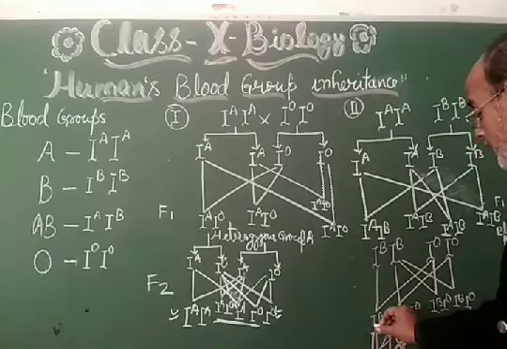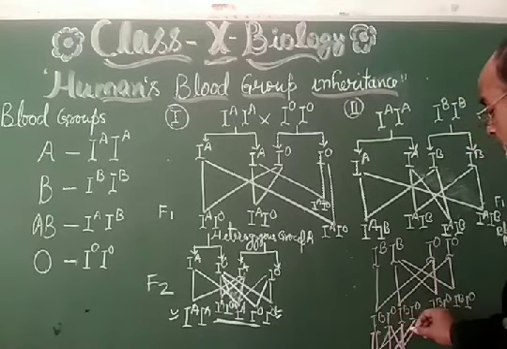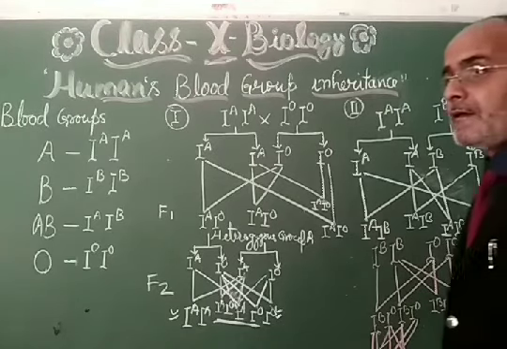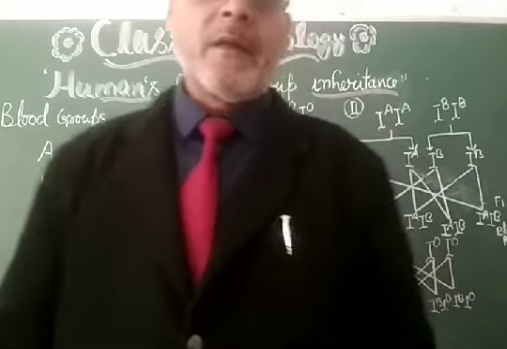So B group will get segregated and O group will also be segregated. Apart from these, two progeny will be of blood group B, that is the dominant character.